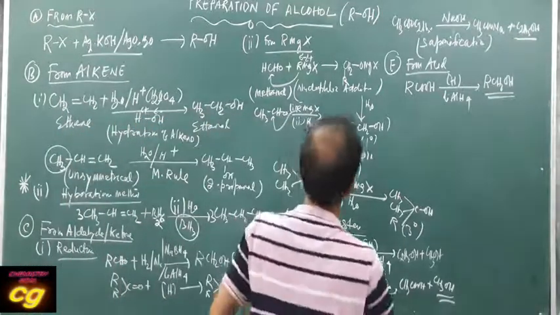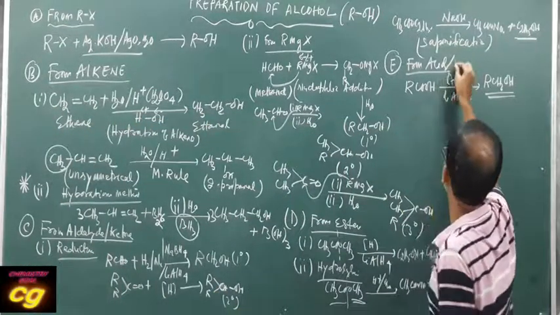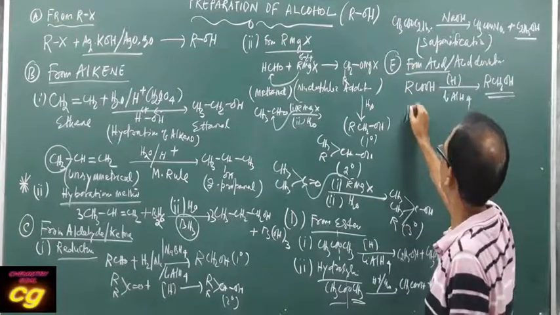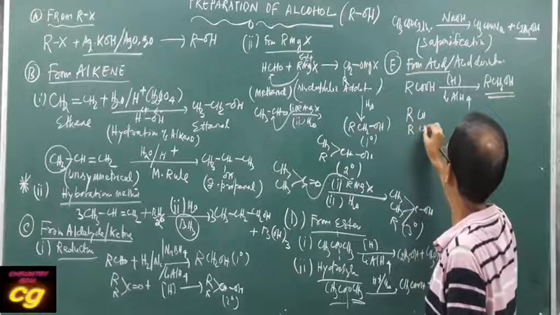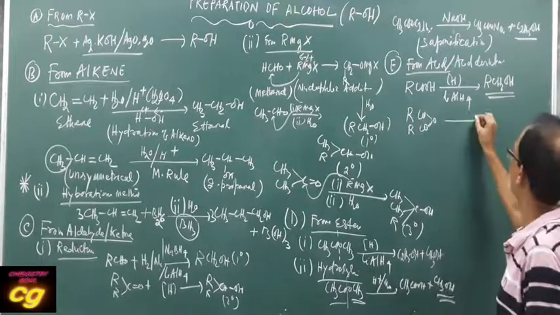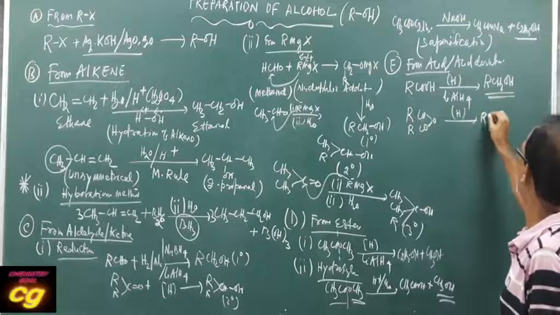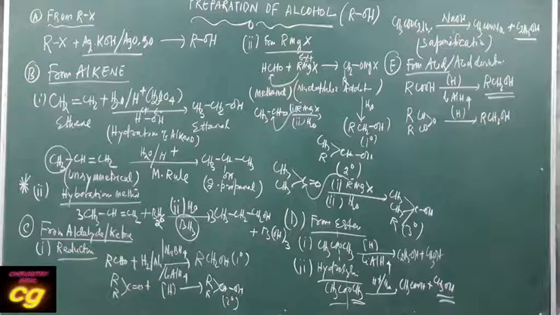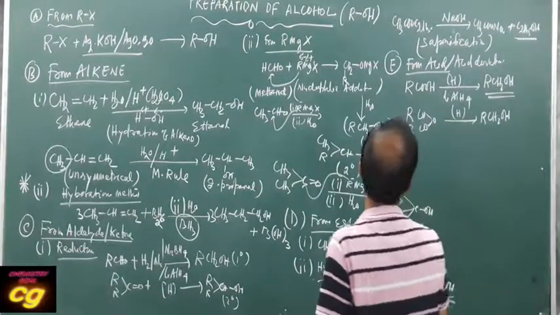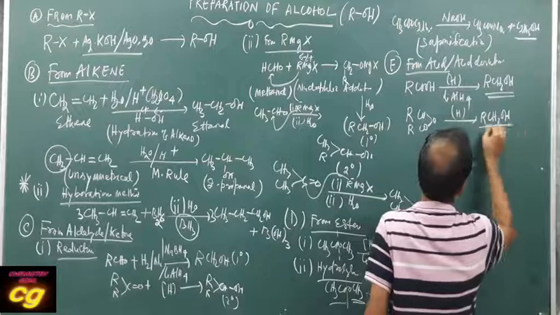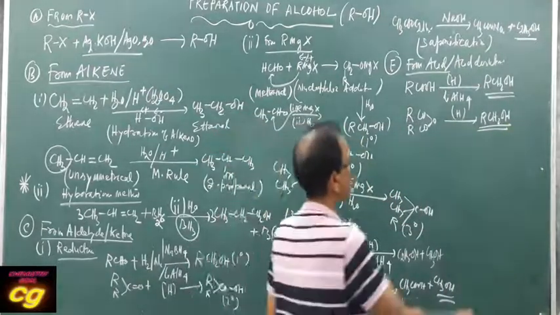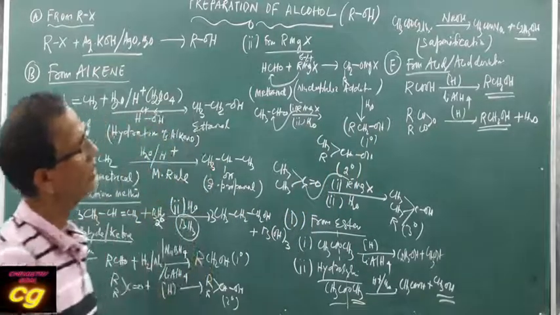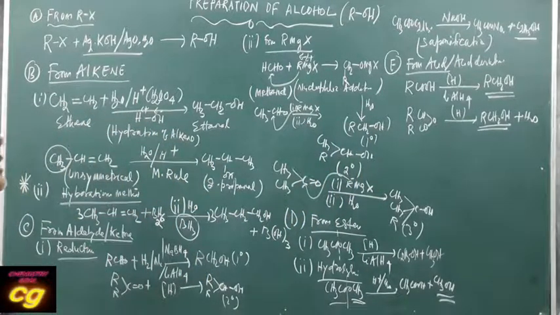Similarly, we can prepare alcohol from acid derivatives. Any acid derivative, suppose you take acid anhydride, under the same reduction the product will be RCH2OH. All the products will be alcohol, both alcohol and water. So from acid derivatives you can prepare alcohol.